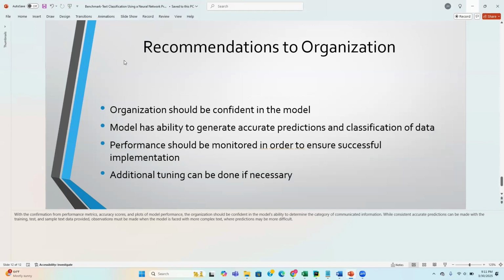Lastly, our recommendations to the organization. With the confirmation of performance metrics, accuracy scores, and plots of model performance, the organization should be quite confident in the model's ability to determine the category of communicated information. While consistent, accurate predictions can be made with the training, test, and sample text data, observations should be made when the model is faced with complex real-world data. In these cases, predictions may be more difficult, so additional tuning can always be done.